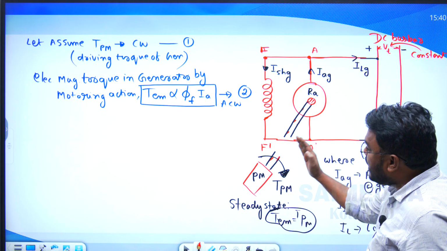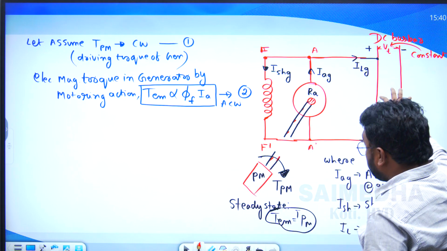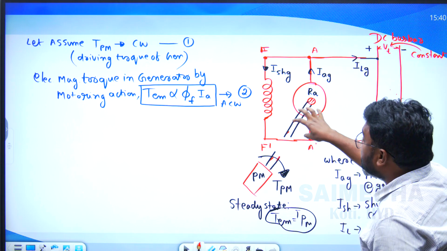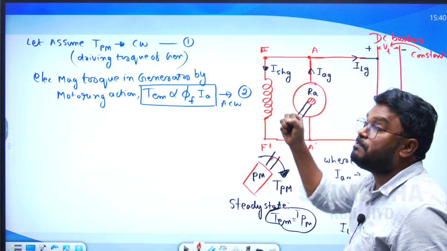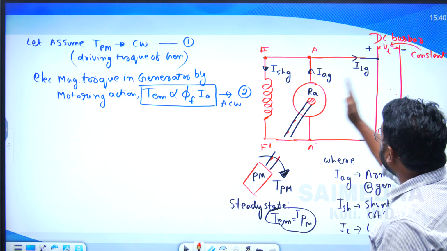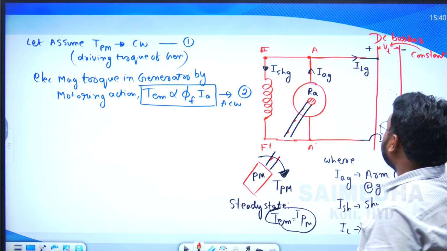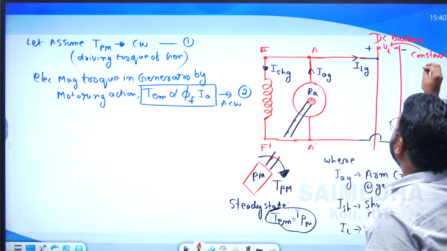When the prime mover is disconnected, since there is a bus bar, what does this machine do? It takes the power from the bus bar. Previously, the generator supplies the power to the bus bar. When the prime mover is disconnected, it absorbs the power from the bus bar.